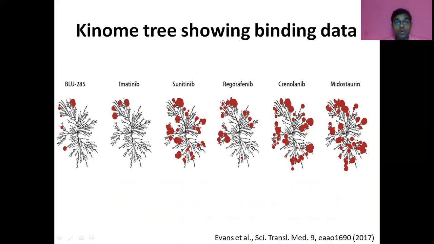Unlike sunitinib and regorafenib, which inhibit a lot of kinases, crenolanib and midostaurin, which are type 1 inhibitors, yet inhibit a lot of other kinases as well. This might also amount to off-target toxicity, and thus they were not carried on for research, unlike avapritinib, because of the fear of toxicity.